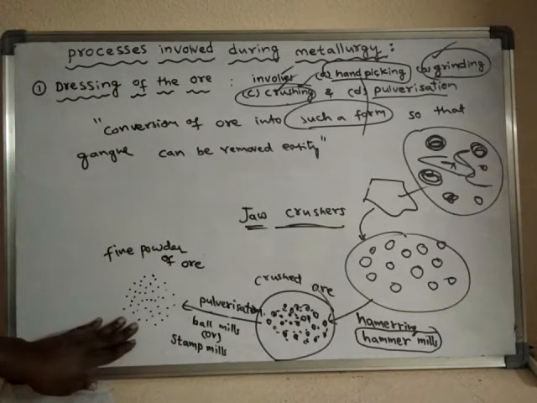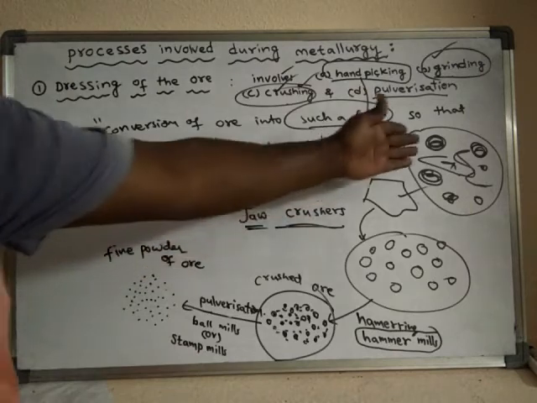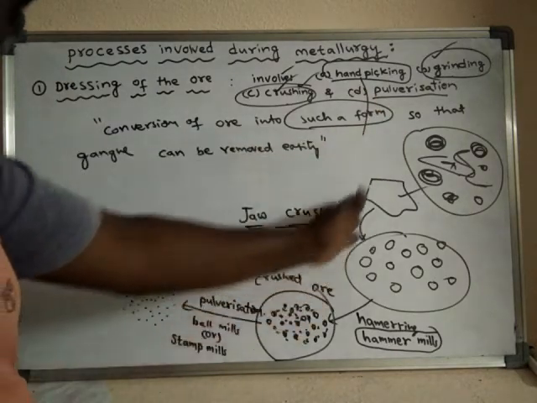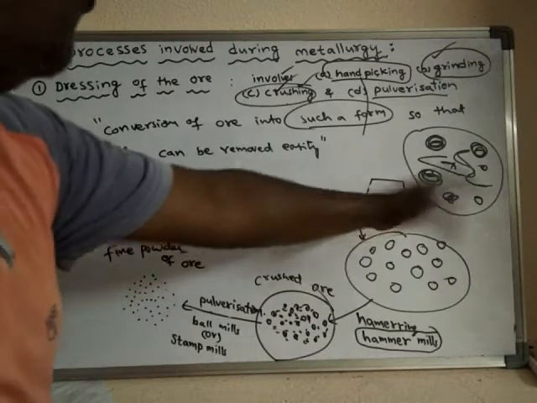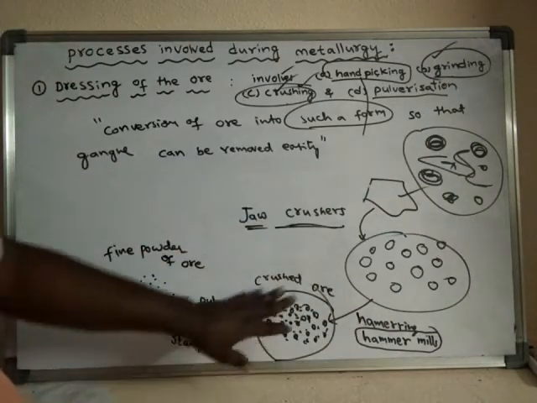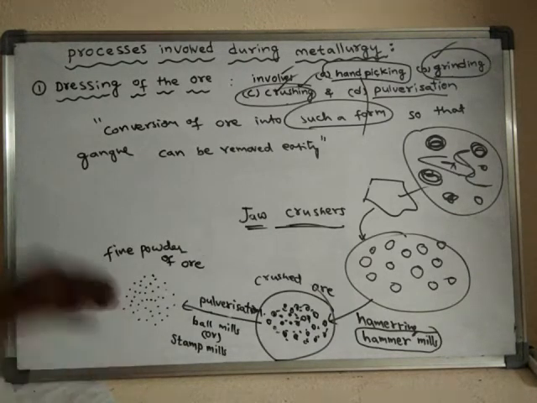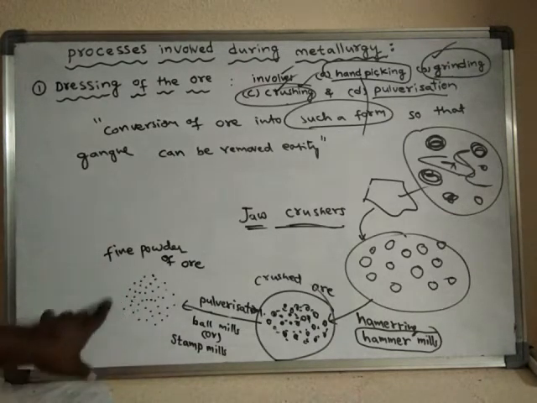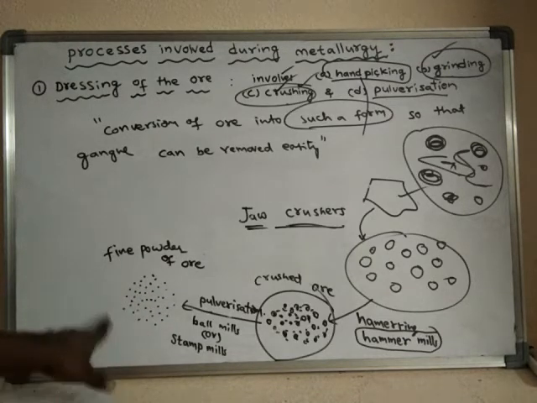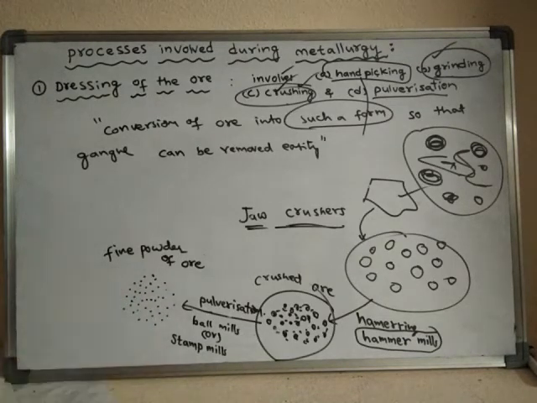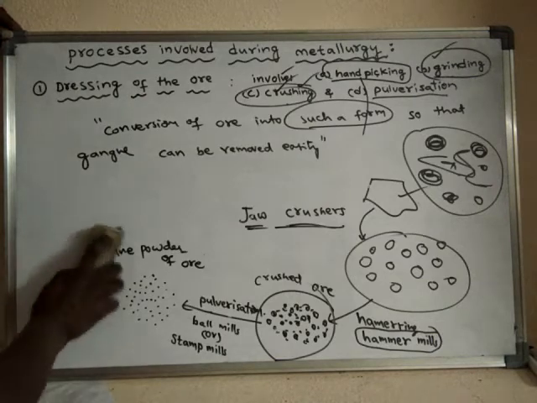In this process, we remove the impurities and finally make the ore, which is called a dressed ore. It involves all these processes. Next, the next process is concentration of the ore.